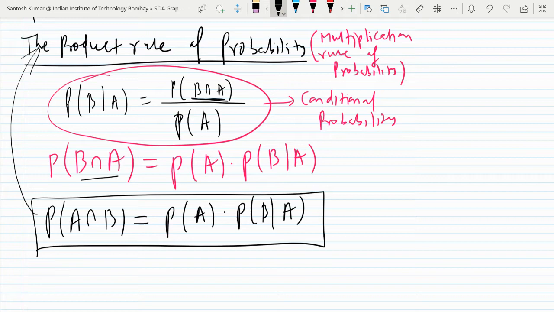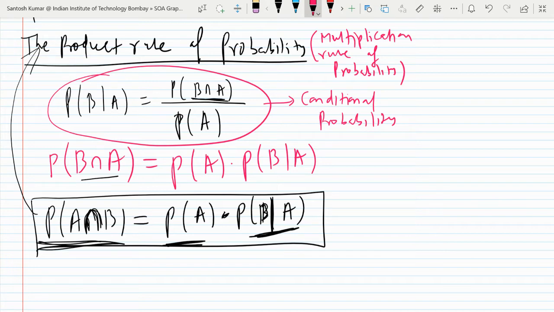So in the product rule, what we find is the probability of occurrence of both the events A and B. So what is the left side? The left side is probability of A and B. Intersection is AND. So probability of A and B is equal to probability of A into probability of B when A has already occurred. B given A means the probability of B when A has already occurred. So A is given to you in B given A. So this formula is called the multiplication rule of probability, or the product rule of probability.